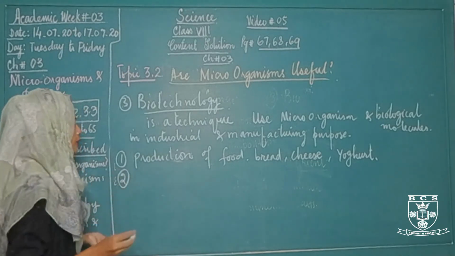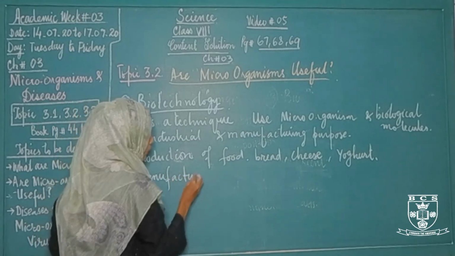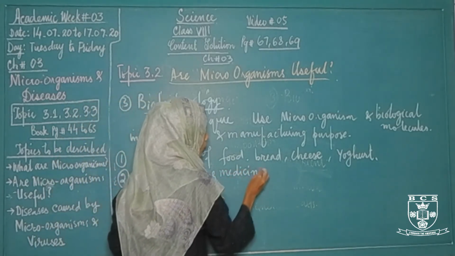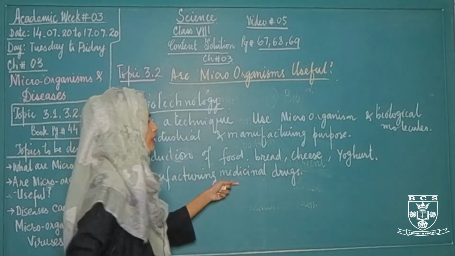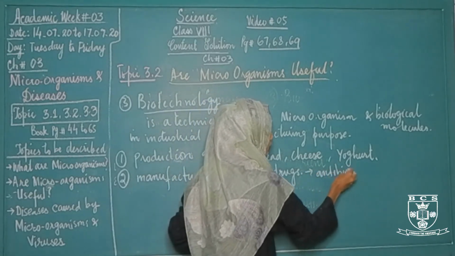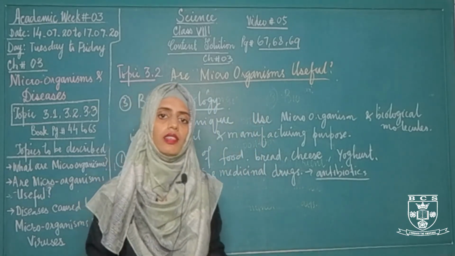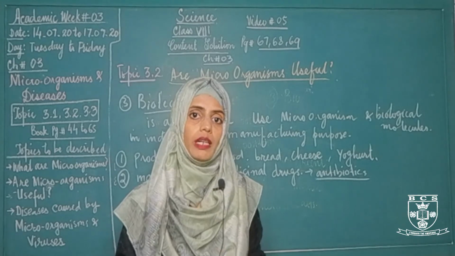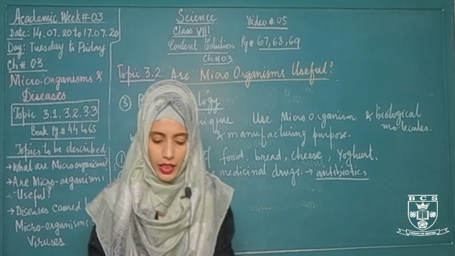Biotechnology also helps in manufacturing of medicinal drugs, like antibiotics. What are antibiotics? Antibiotics are medicinal drugs made up of complex chemical compounds produced by bacteria that kill bacteria or inhibit their growth.